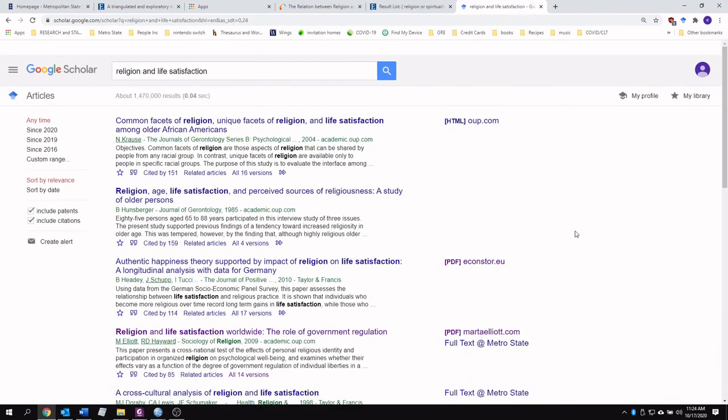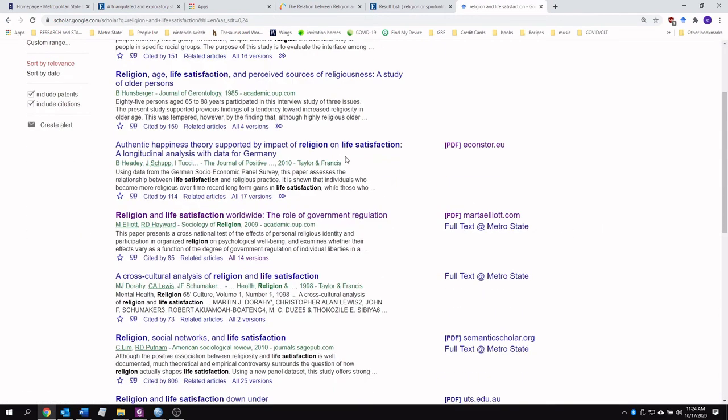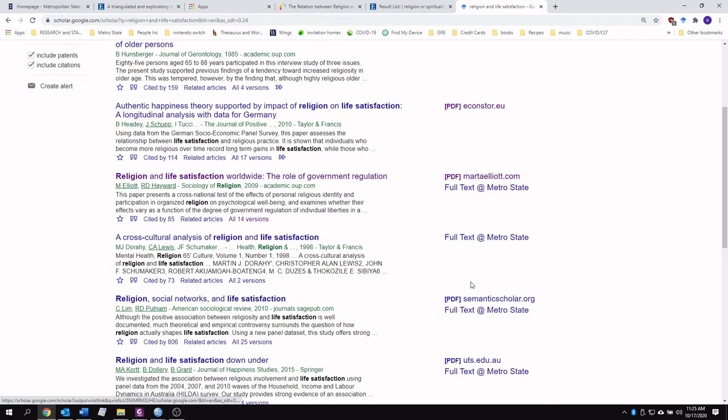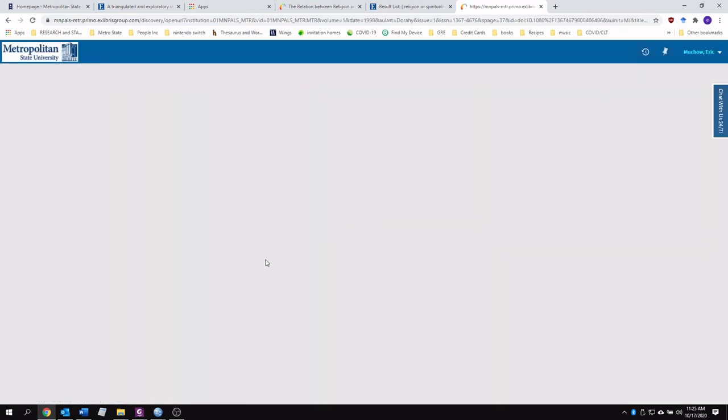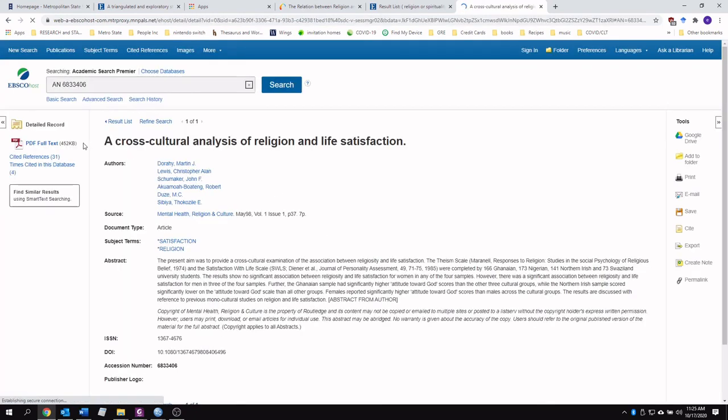Now if we search this, we can see that we have Metro State links as well. So we'll click that. Look at this one. We wouldn't have access to it through Google Scholar alone. We needed that Metro State link. And we click there. And there we have it, the full text.